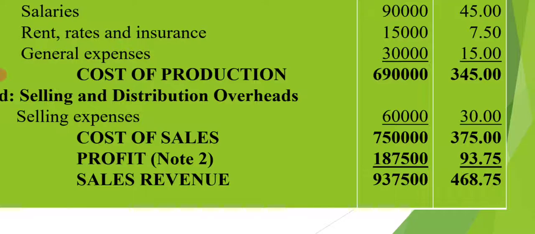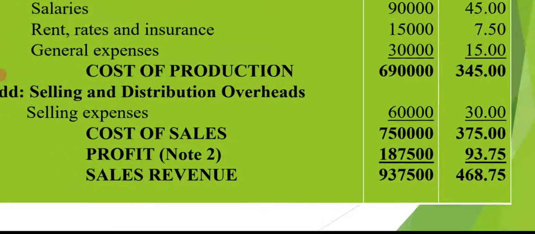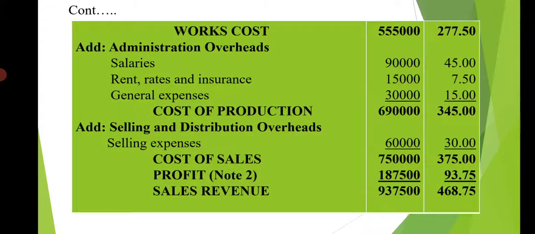So see here in note 2 we have written, 1,87,500 is the total profit, and per unit profit is divided by 2,000 units. So that is equal to 93.75. Okay. Total sales revenue will be cost of sales plus profit, that is equal to 7,50,000 plus 1,87,500 equal to 9,37,500, and per unit selling price will be 375 plus 93.75, that is equal to 468.75. So this is one problem regarding the estimates.